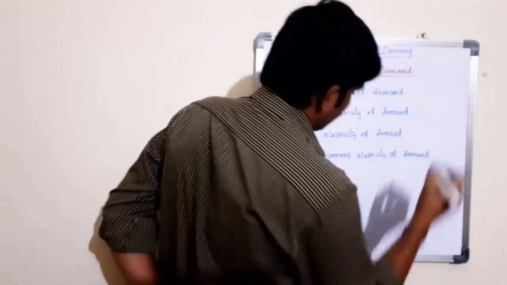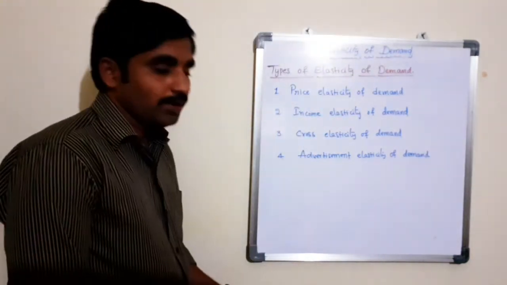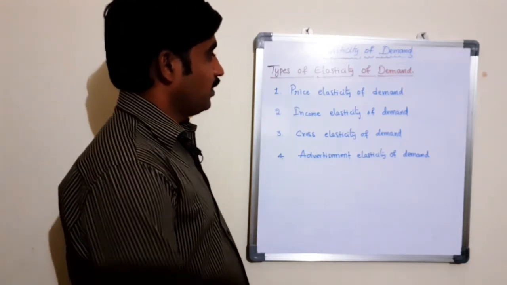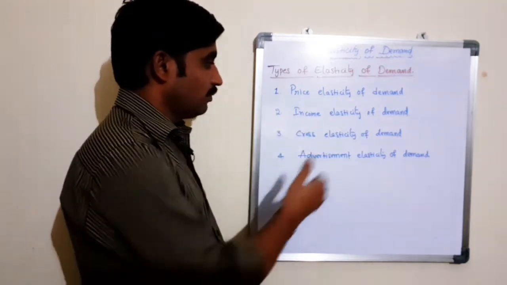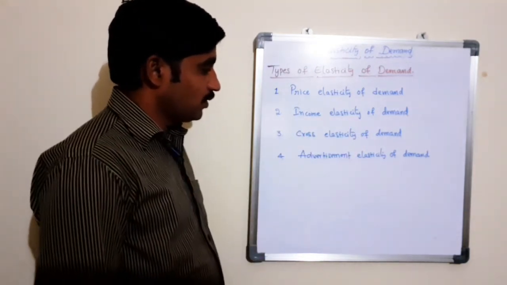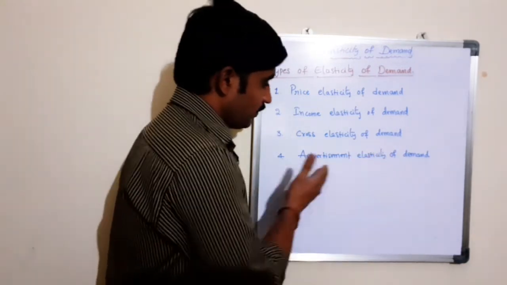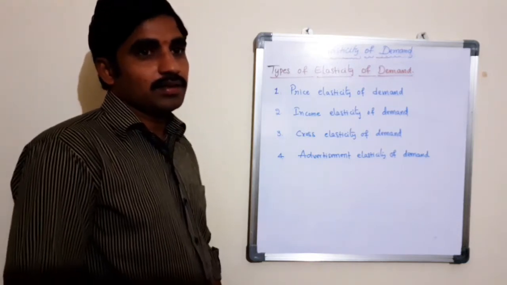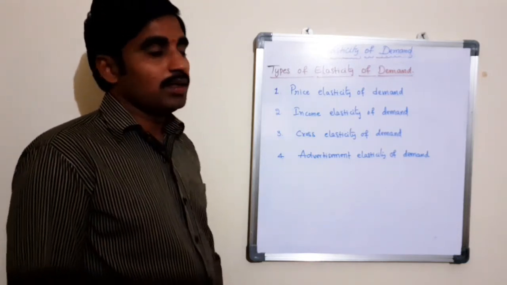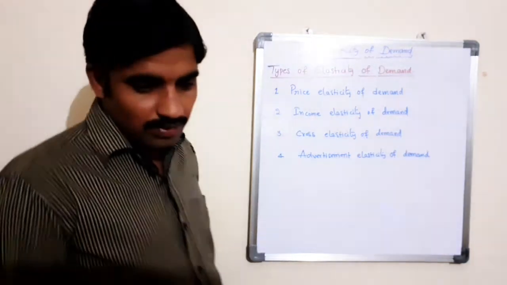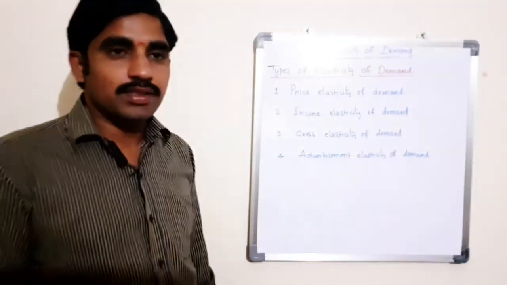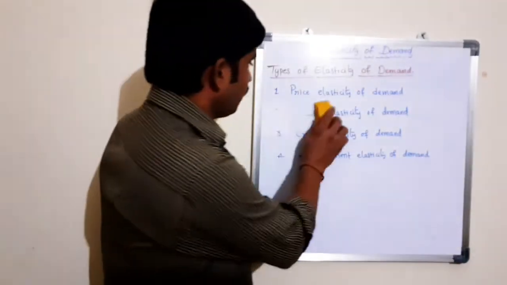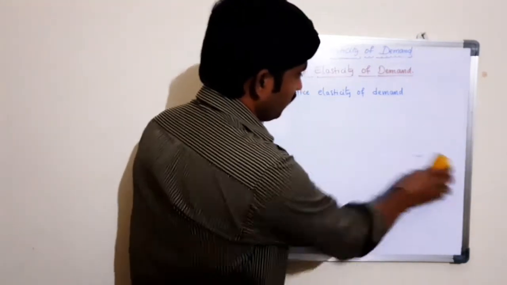So there are the four types of elasticity of demand which are used to measure the elasticity of demand with respect to price, with respect to income, with respect to substitute goods or complementary goods, and with respect to advertisement. So these are the four important elasticities of demand. Let us see them one by one with the formula, simple illustration, and with the schedule and the graph. Let us take the first one, price elasticity of demand.